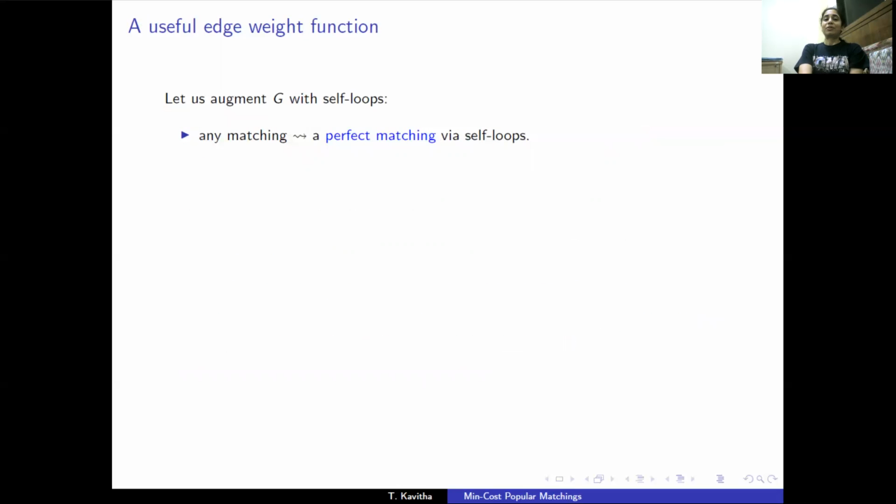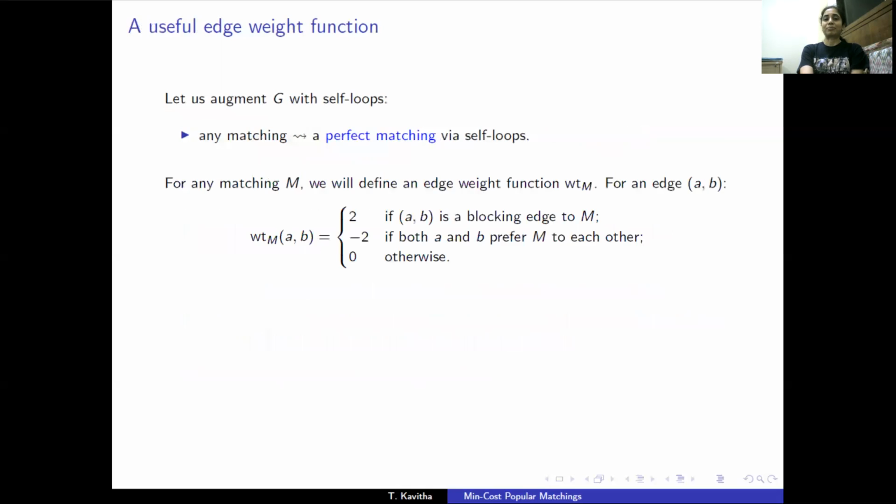We use the LP framework of popular matchings. It will be convenient to view any matching as a perfect matching. So let's augment G with self-loops, adding self-loops at unmatched vertices in our matching so that it becomes a perfect matching. Given any matching M, we can define a corresponding edge weight function, weight subscript M, defined as follows. For any edge AB, if the edge blocks M, let's assign its weight to be 2. If both A and B prefer their partners in M to each other, let's say its weight is -2, otherwise its weight is 0. And the weight of a self loop is defined as given here.